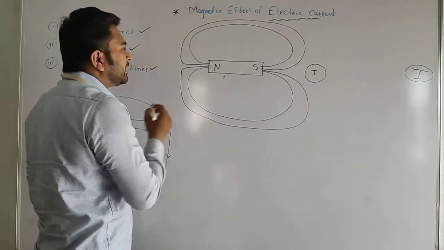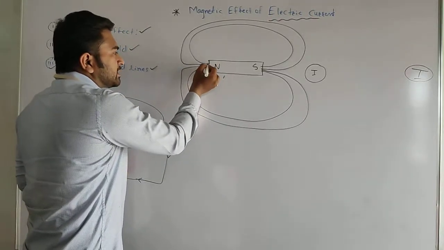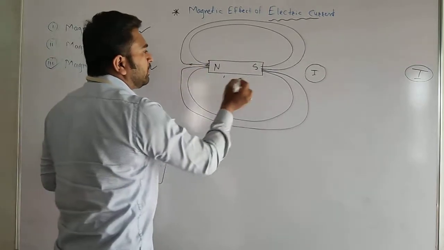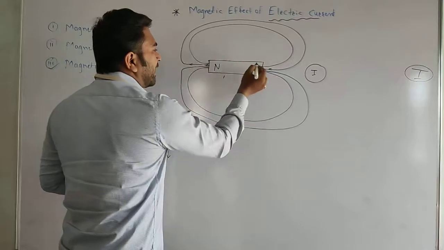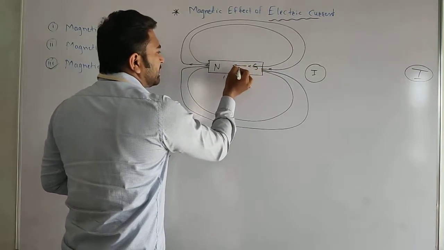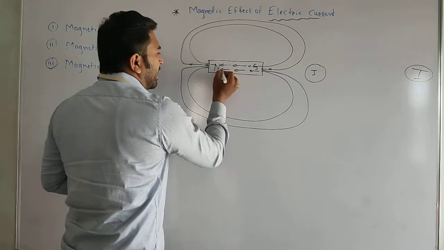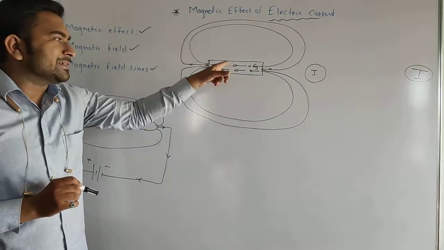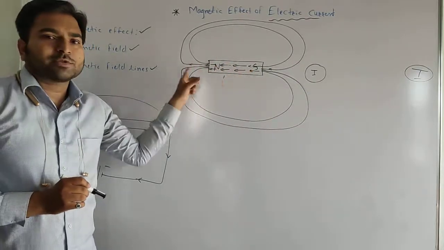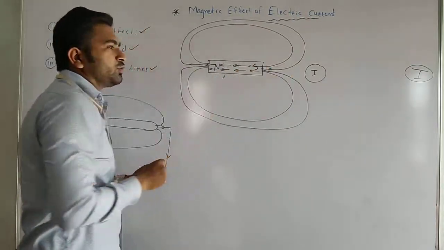Outside the magnet the field lines start from the north pole and enter towards the south pole, and inside the magnet the direction is from south to north.